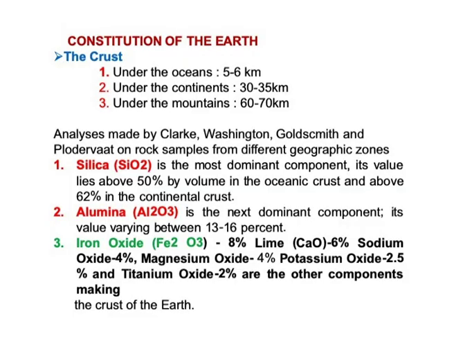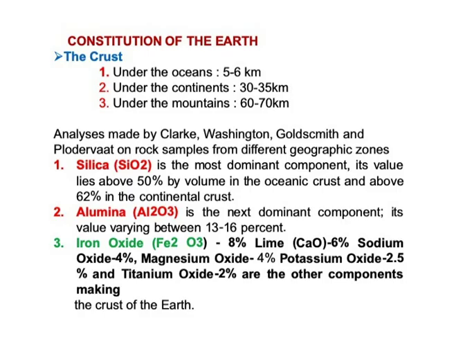The second one is alumina, Al2O3, the next dominant component. The value varies between 13 to 16 percent.